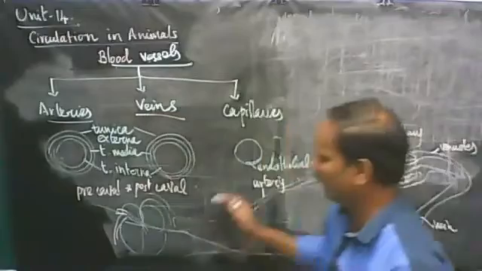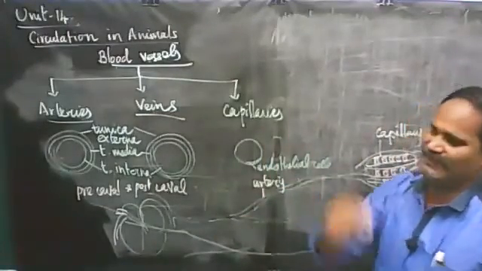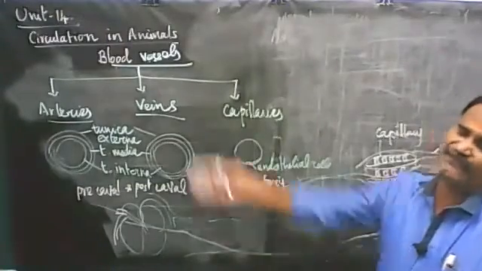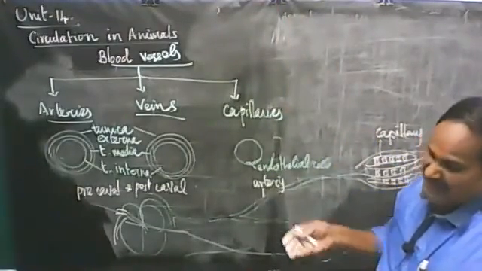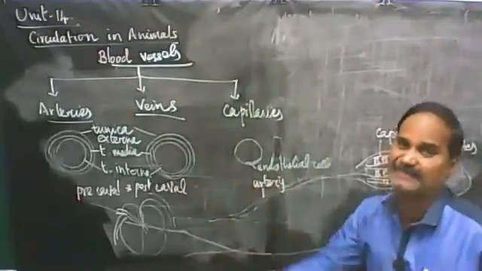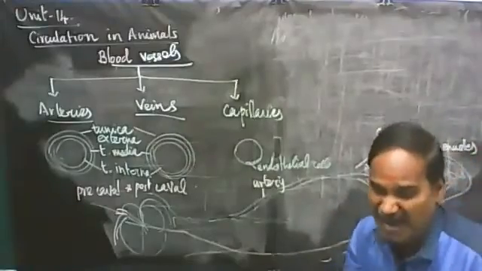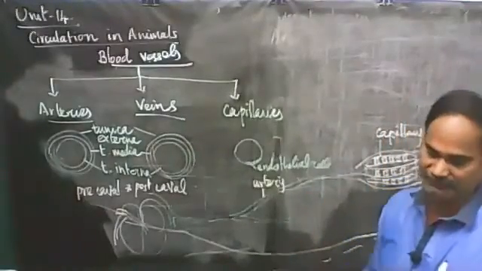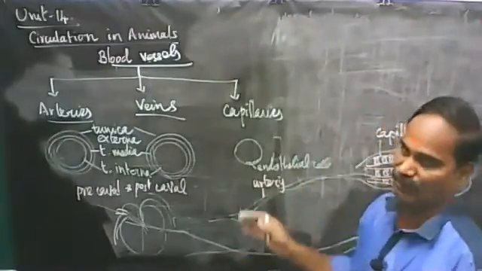Now we have seen the rough structure of three different blood vessels. Now what is the function of artery? Arteries carry blood away from the heart. See, the arteries are the distributing vessels. They distribute blood from the heart to various parts of the body. They distribute blood from the heart to the lungs, whether it is pure blood or impure blood, whatever it may be. They distribute blood to various parts of the body.